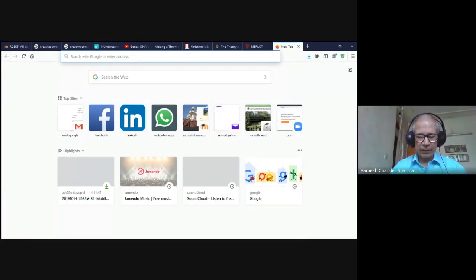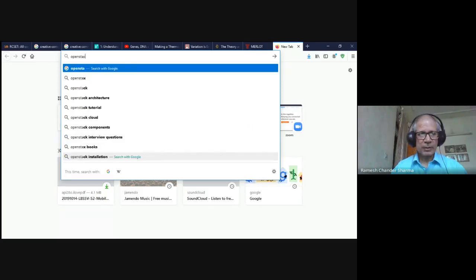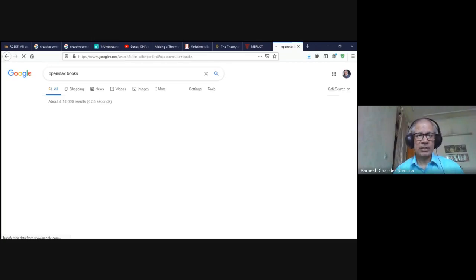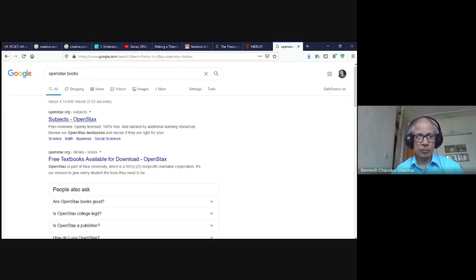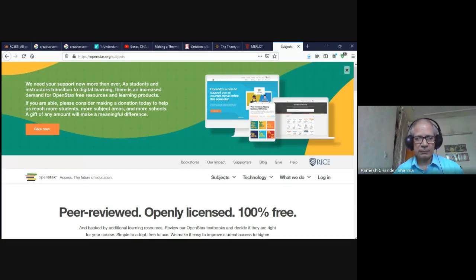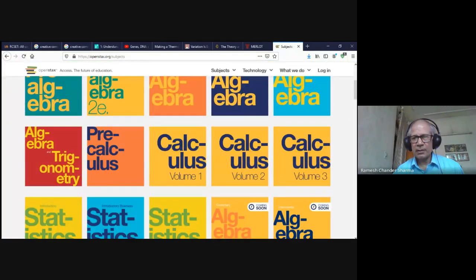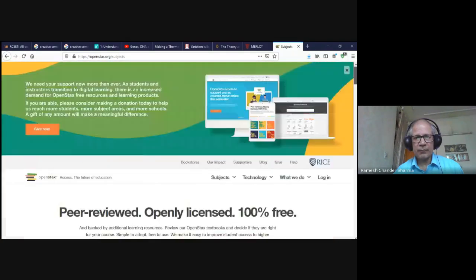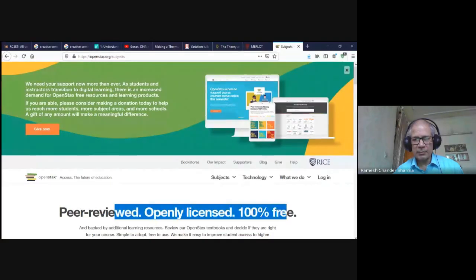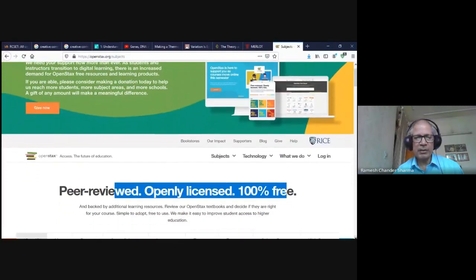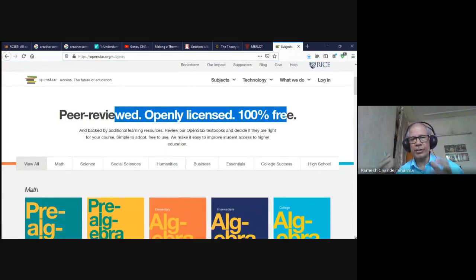Then we have OpenStax books, which is an open textbook project. These are freely available to download. You can see that it says these are books which are openly licensed, 100% free, and they have been reviewed by the community out there.